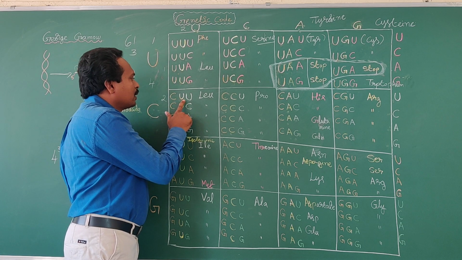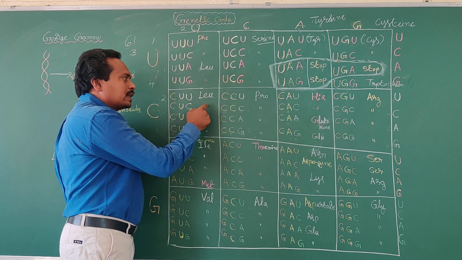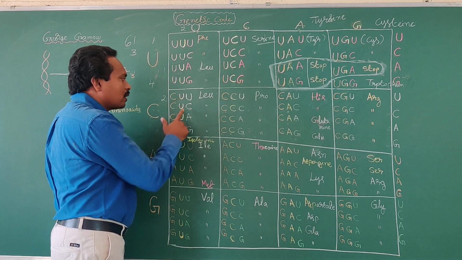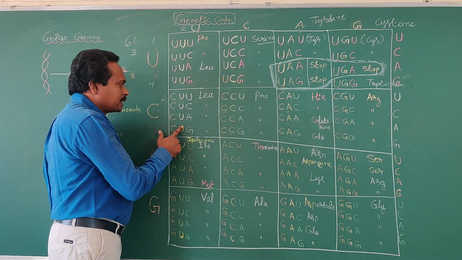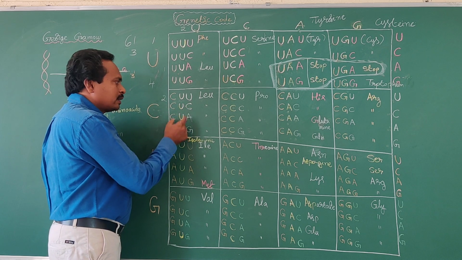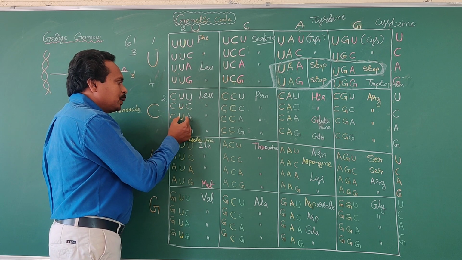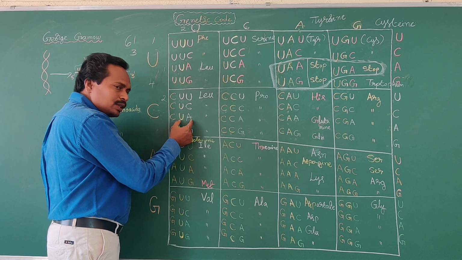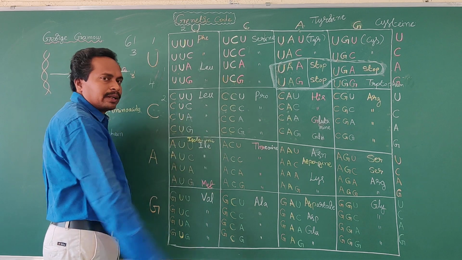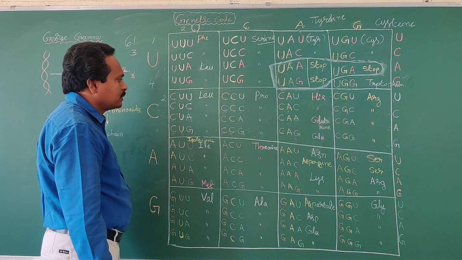CUU codon codes for synthesis of leucine amino acid. Along with this codon, the rest of the three codons in this box, CUC, CUA, CUG, also code for synthesis of the same amino acid, leucine amino acid. Okay?